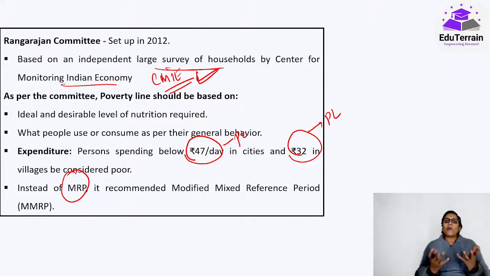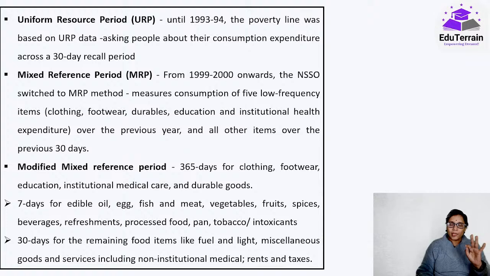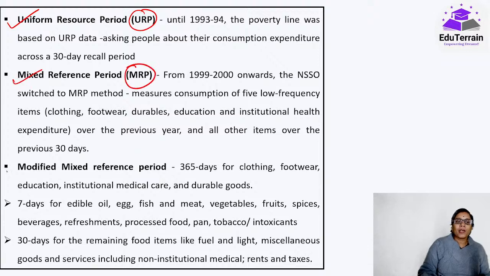As I've said, poverty line basket, let's try to understand. It is a set of goods and services that are required by a person to lead a dignified life. The entire cost associated with that set of goods you can call the poverty line. In simpler language. Now, that poverty line can be measured through three methods: uniform reference period, that is URP, mixed reference period, MRP, and modified mixed reference period, that is MMRP.